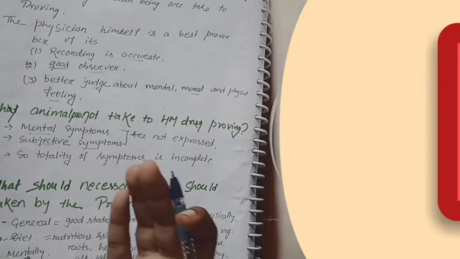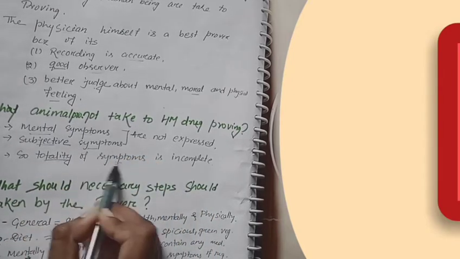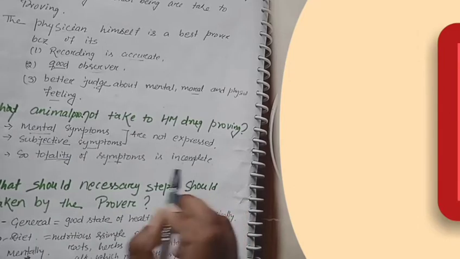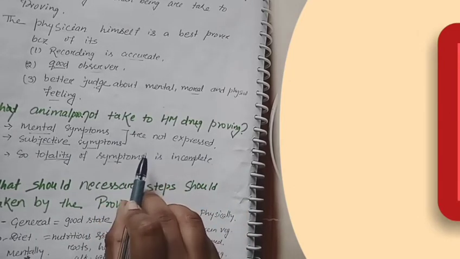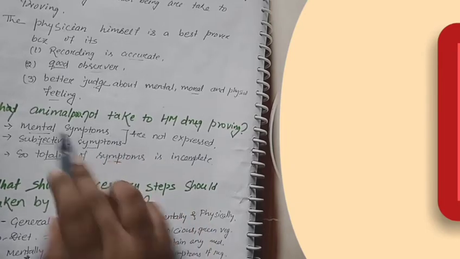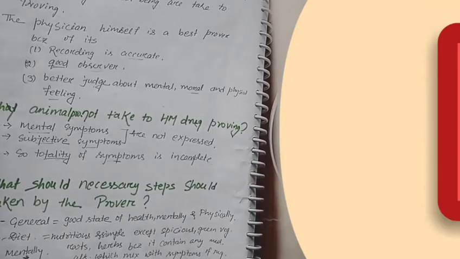That is the main demerit. So the totality of symptoms is incomplete, which is not in homeopathy's principle. So we do not take animals as provers in homeopathic drug proving.